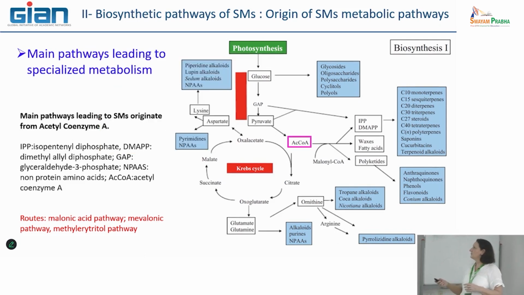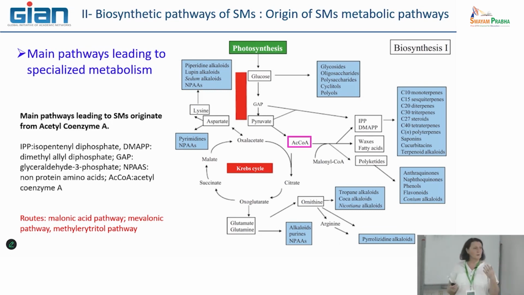One of the first-level intermediates is acetyl coenzyme A. From this molecule you can initiate quite all the pathways leading to specialized metabolites. So it is a really important molecule.